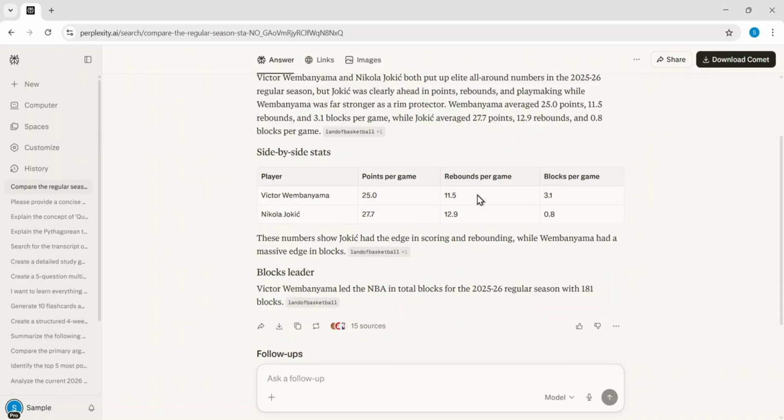As the results populate, we can see a clear comparison where Nikola Jokic leads in scoring and rebounding, while Wembanyama stands out as the dominant defensive powerhouse. The side-by-side table provides a perfect visual reference for viewers, highlighting that Wembanyama officially led the entire league in blocks, with an impressive total of 181.